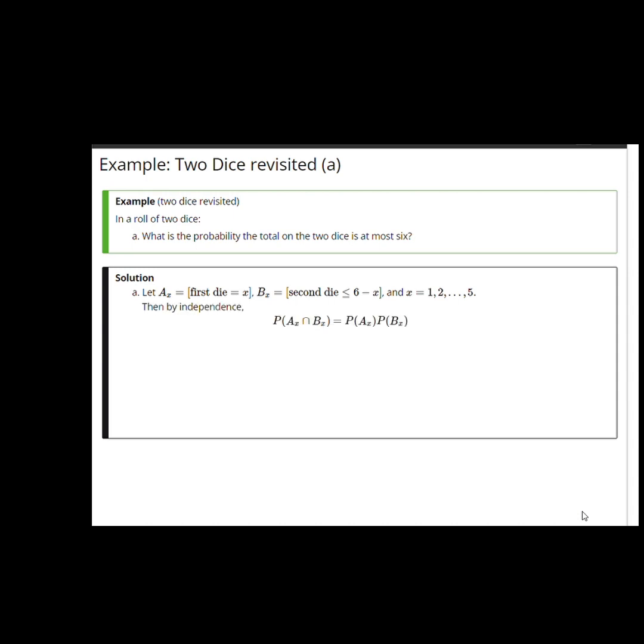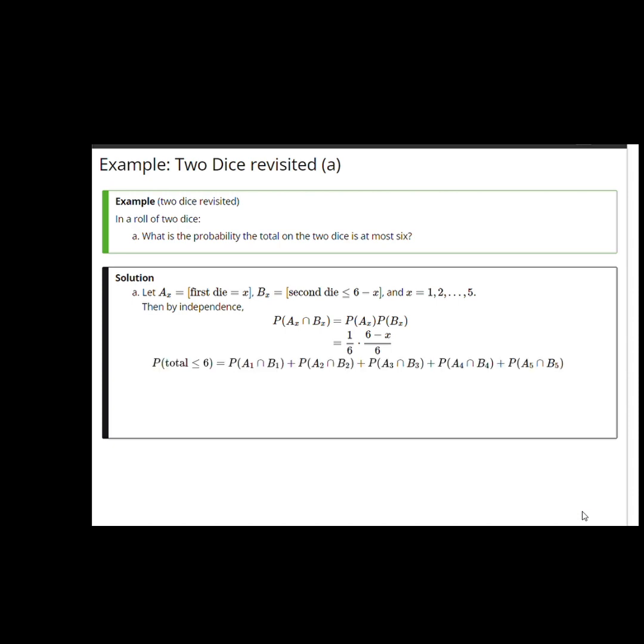By independence, the probability of A_x and B_x is the probability of A sub x times the probability of B sub x, and the probability of A_x is the probability of any one number on the first die, that's 1 over 6. Probability of B sub x, that the second die is less than or equal to 6 minus x, well, there's 6 minus x available numbers out of 6, so it's 6 minus x divided by 6.